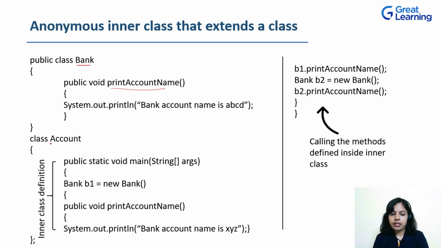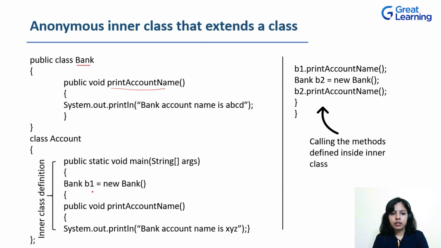After that, there is another class defined, class Account. Inside this class, we have a main method. Now, inside the main method, I want to make use of an anonymous inner class. But this inner class should be used while extending a class. Meaning, I'm going to create here an anonymous inner class, that is an inner class without any name that will extend the class Bank. So if it extends the class Bank, it means we can override the method that is defined inside this class. That method is printAccountName.